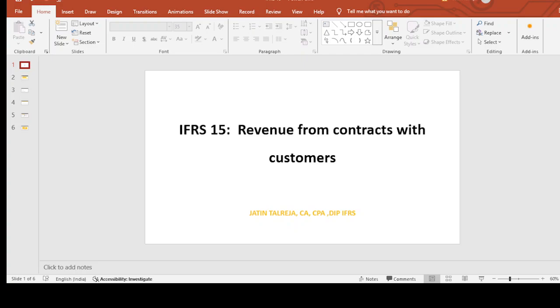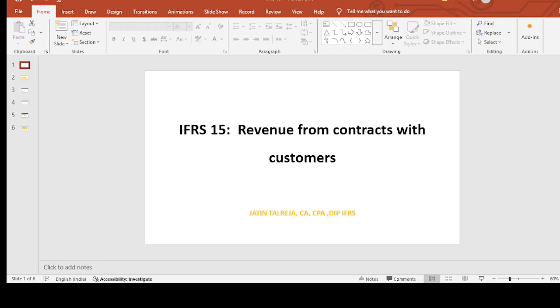Now, the question, was the revenue standard not there earlier? It was already there. In fact, there were two standards, IAS 18, which talked about revenue recognition from sale of goods and services and interest income. And there was another standard, IAS 11, that was for customer contracts. So essentially what IFRS 15 did, it replaced both of these standards, IAS 11 and IAS 18.